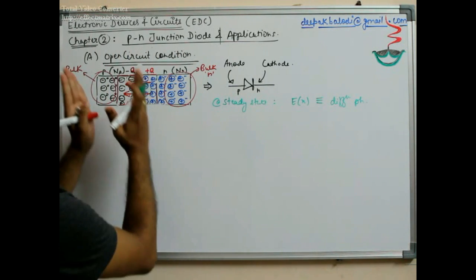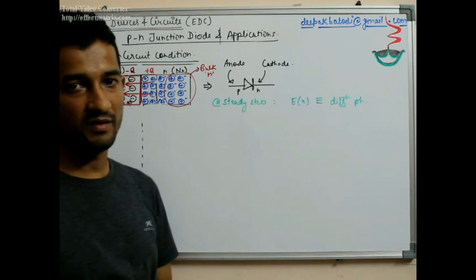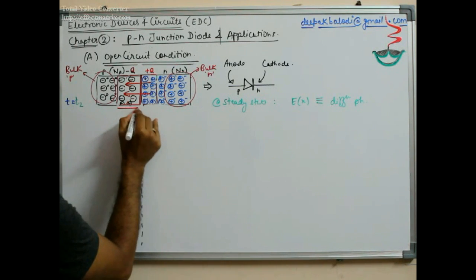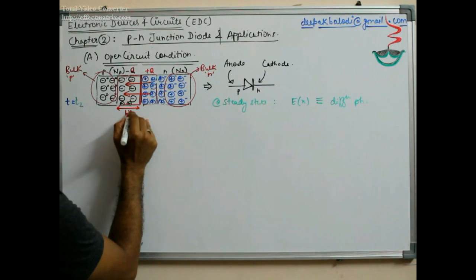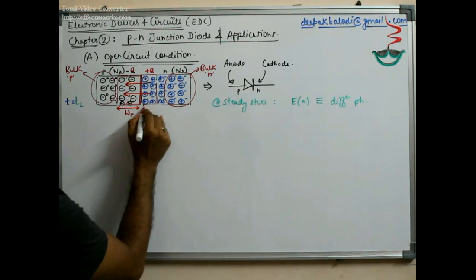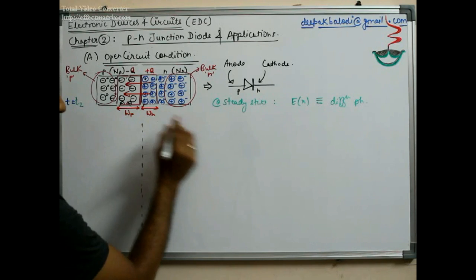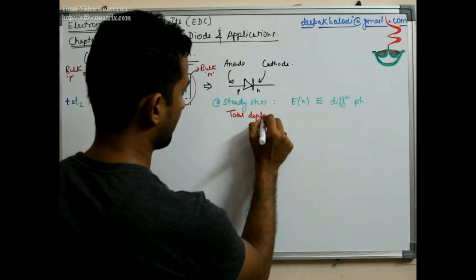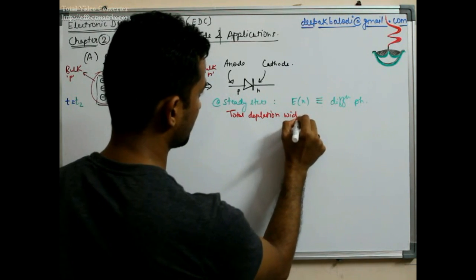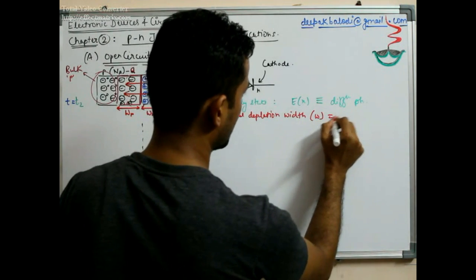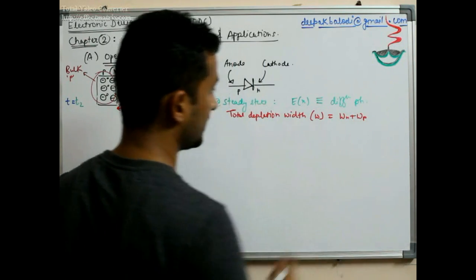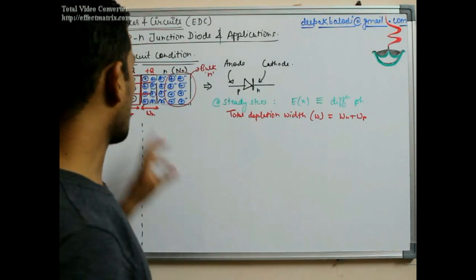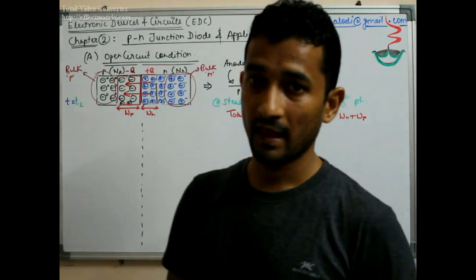Then there will be a fixed width of depletion region, and as you can see, this side the width is, let's say, Wp, because it is the P side, and this side it is Wn. Then the total depletion width is Wn plus Wp. Interestingly, the depletion widths are not the same on both sides.